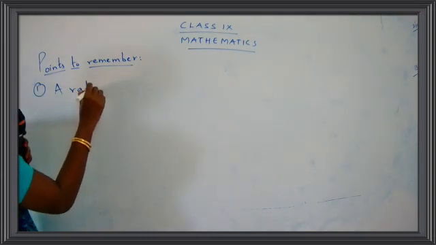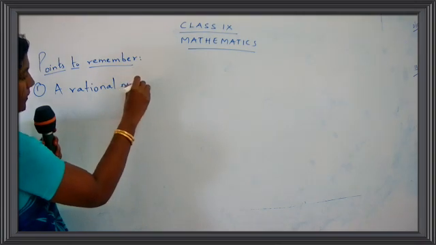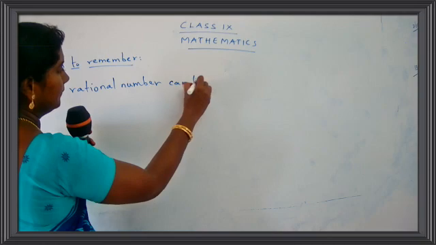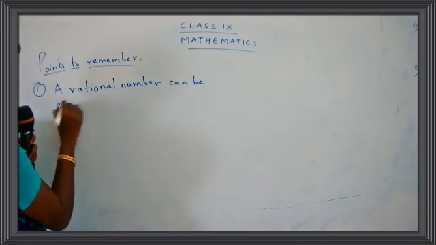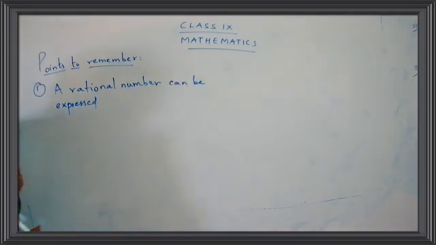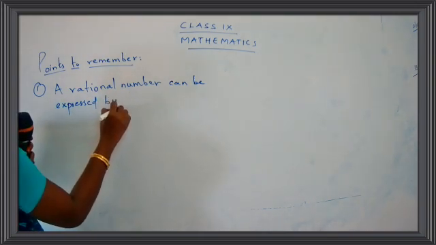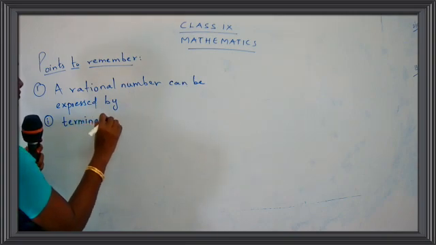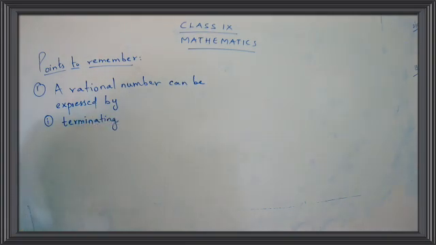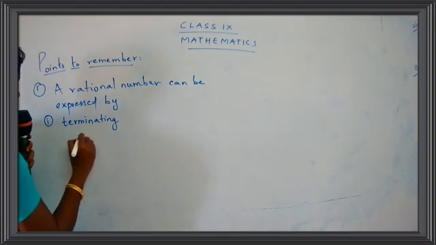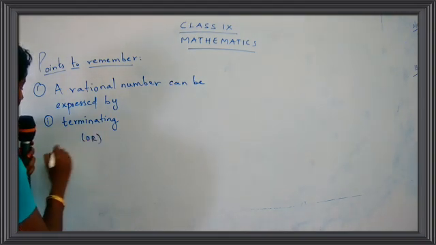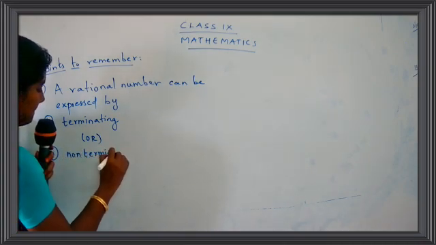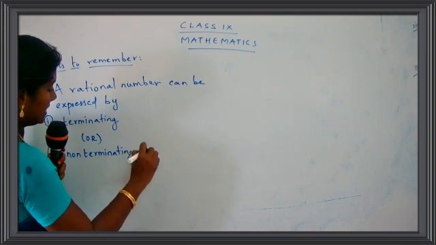A rational number can be expressed by, first one, terminating, or second one, non-terminating and recurring.